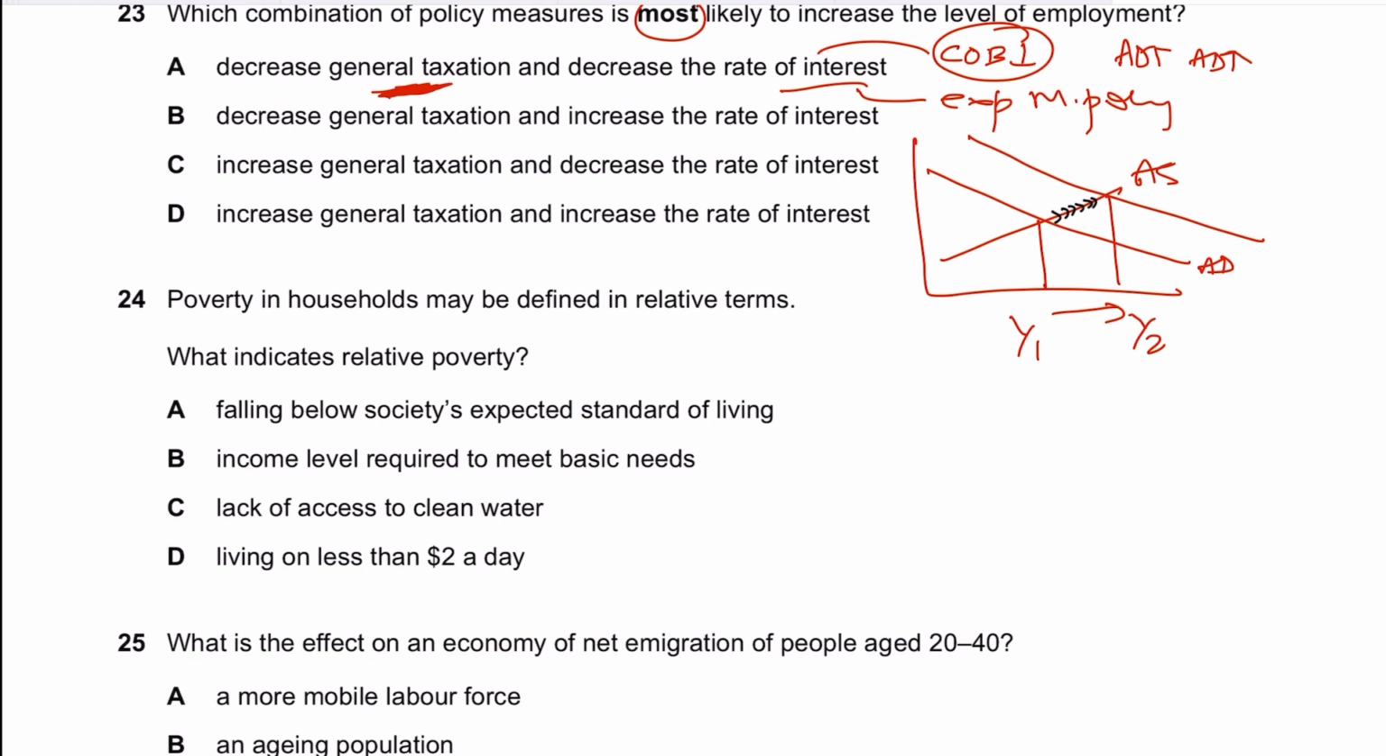Poverty in households may be defined in relative terms. We know that there are two kinds of poverty. We have absolute poverty, and then we have relative poverty. Absolute poverty is a condition where household income is such that you cannot even afford the basic necessities. You can't afford food, shelter, and housing. According to international organizations, absolute poverty is when you're living on less than $1 a day. That's when absolute poverty is.